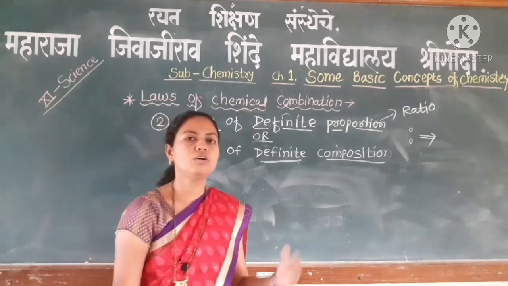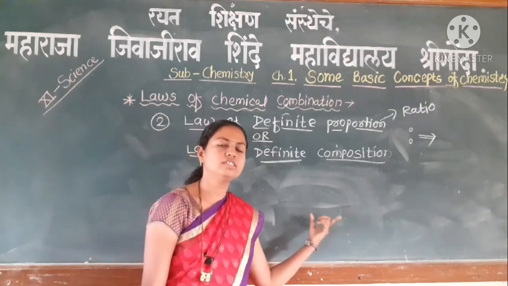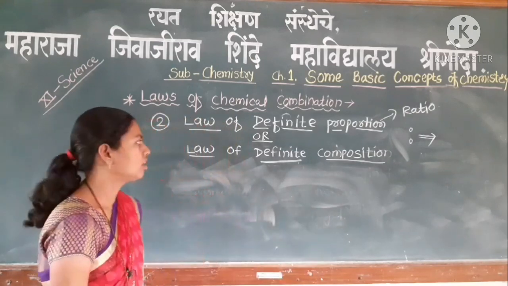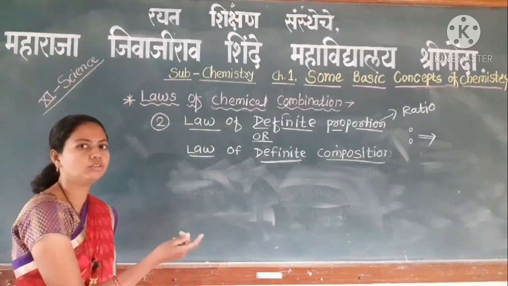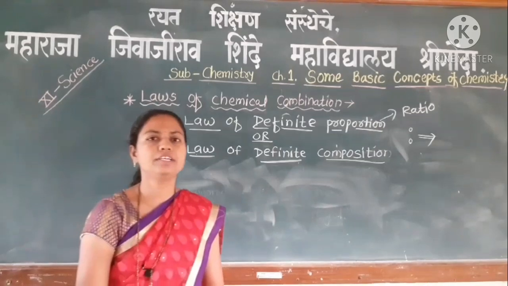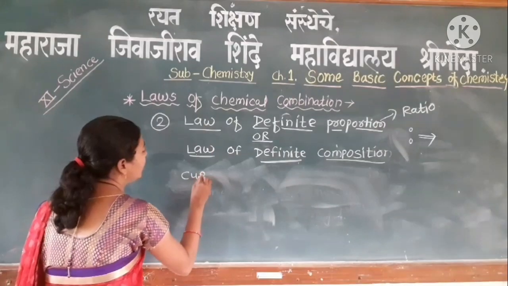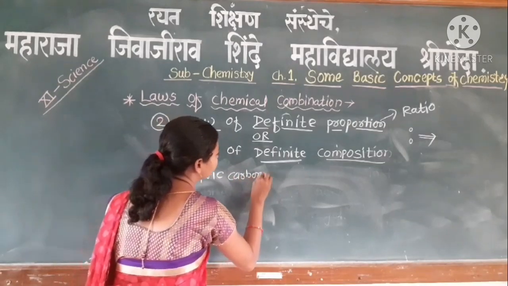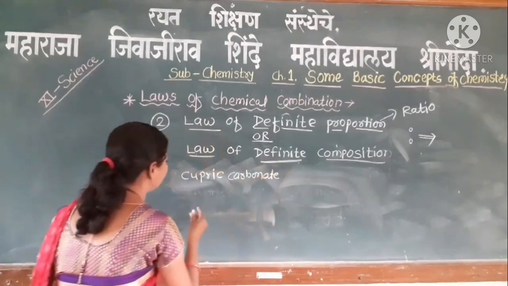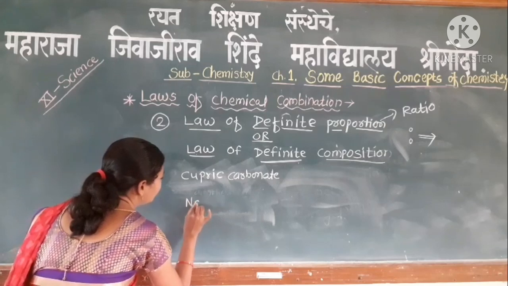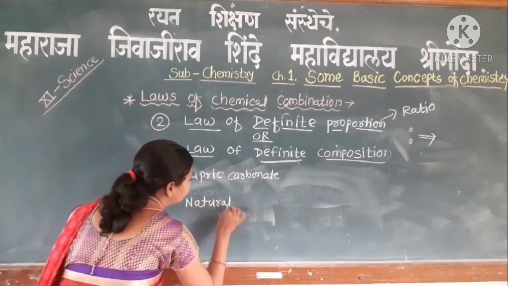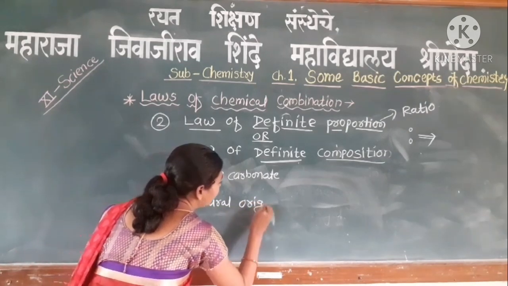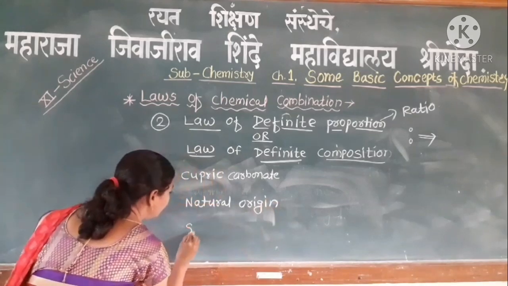The composition of elements present in both samples of cupric carbonate is the same, and he gave the result for the natural and synthetic samples.